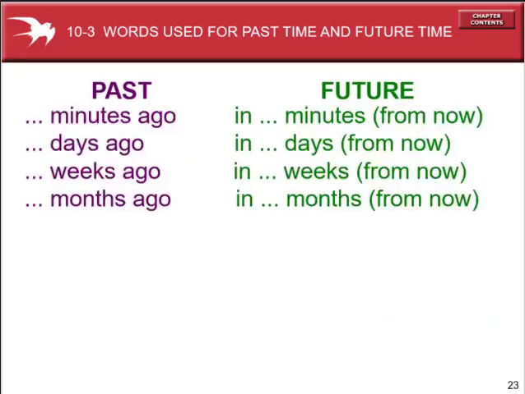So look, in past times, we always use "ago": minutes ago, days ago, weeks ago, and months ago. You can say 5 minutes ago, 10 minutes ago, 1 day ago, 1 week ago. But in a future time, we can say in 5 minutes, in 5 days, in 3 weeks, and in 2 months. In plus time indicates the future. Time plus ago indicates the past.